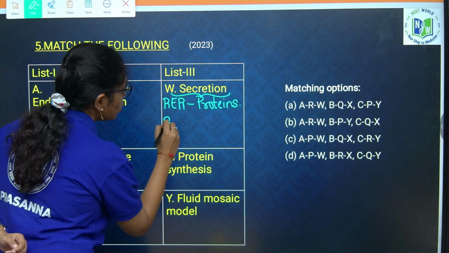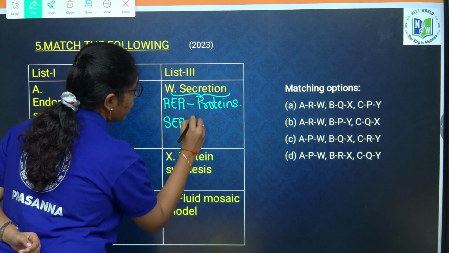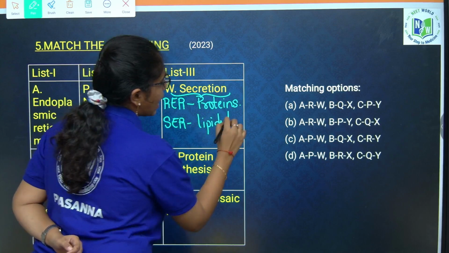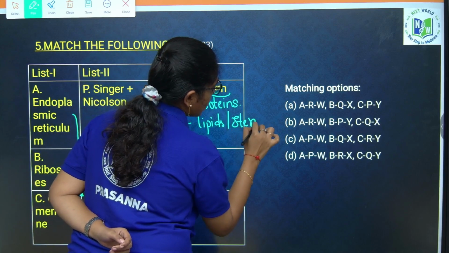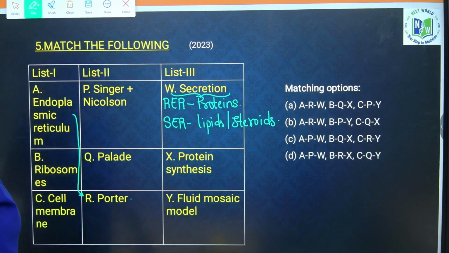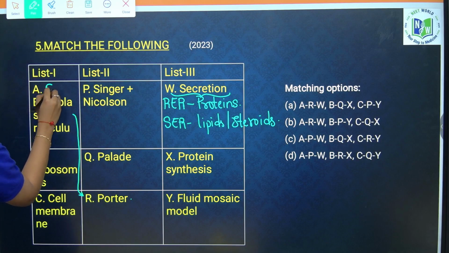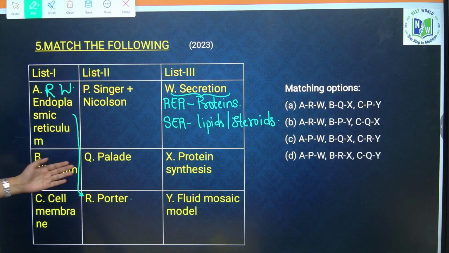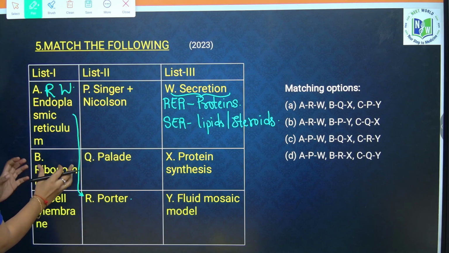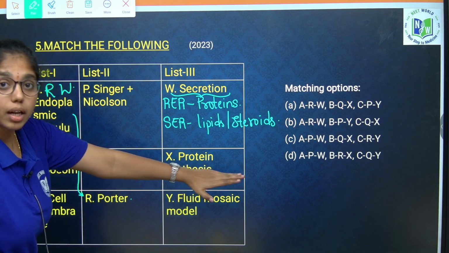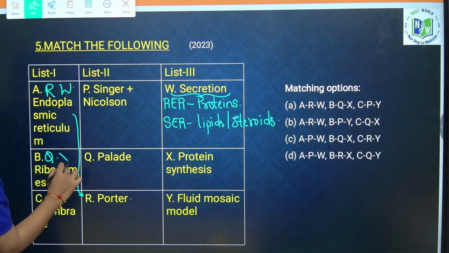If it is a smooth endoplasmic reticulum, it is involved in the synthesis of lipids and steroids. So here, A, R and W. Ribosomes were discovered by George Palade, and ribosomes are purely involved in protein synthesis.